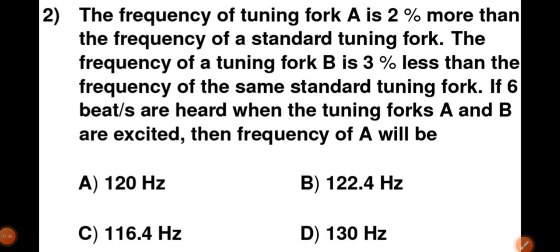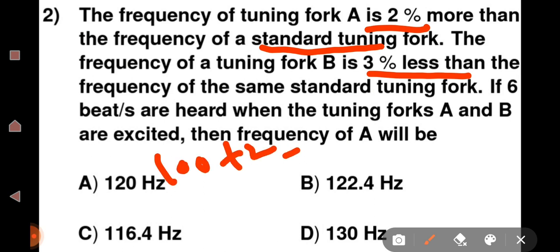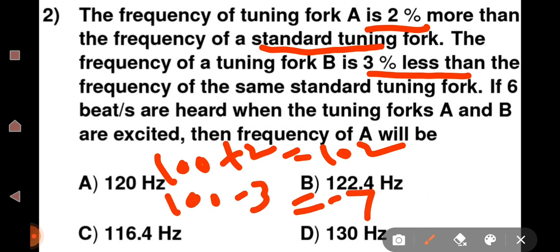The second question says that the frequency of tuning fork A is 2% more than the frequency of a standard tuning fork. So here one standard tuning fork is there and frequency of A is 2% more. The frequency of tuning fork B is 3% less. When we say 2% more, it is 100 plus 2, 102, and when I say 3% less, remember 100 minus 3, that is 97. The frequency of the same standard tuning fork, if the beats are 6 hertz,